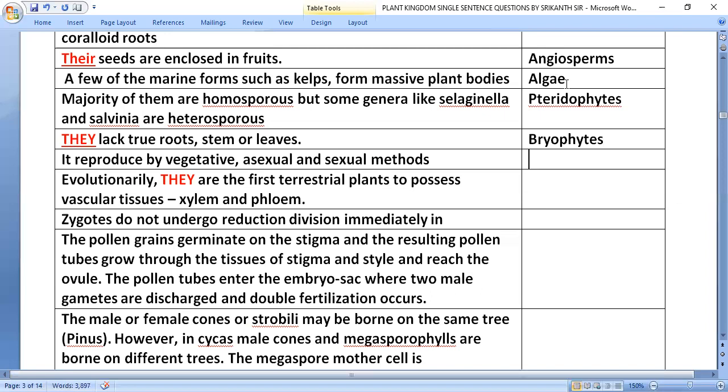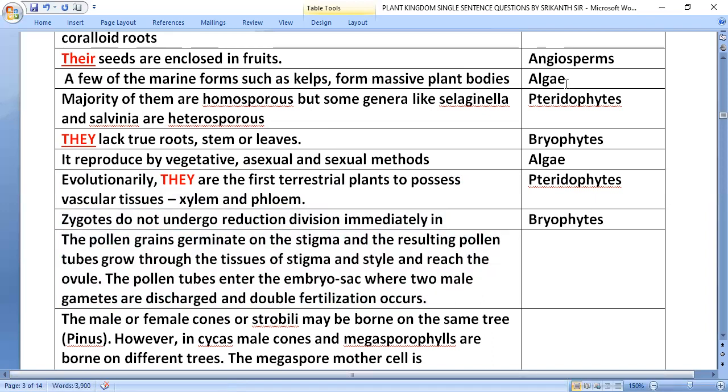It reproduces by vegetative, asexual, and sexual methods, algae. Evolutionarily, they are the first terrestrial plants to possess vascular tissues, xylem and phloem, that is in pteridophytes. Zygote does not undergo reduction division immediately in bryophytes.